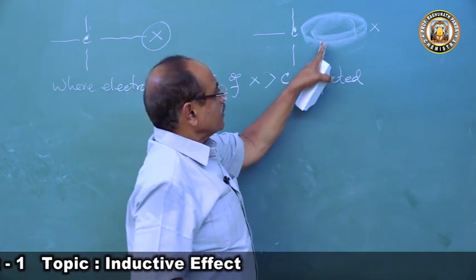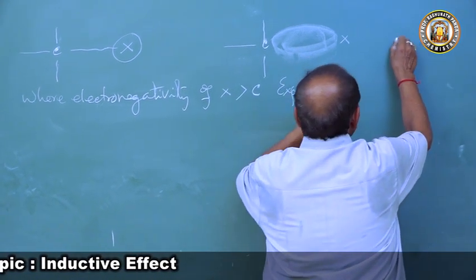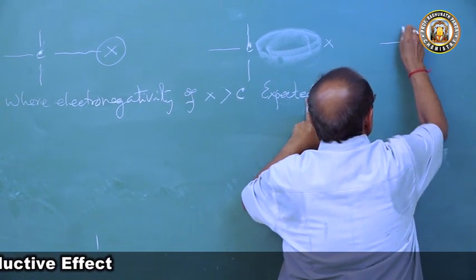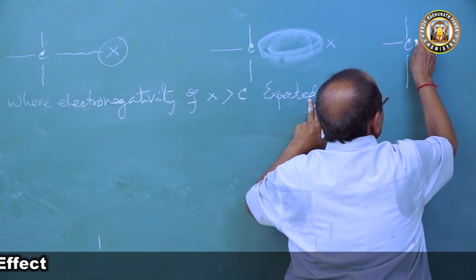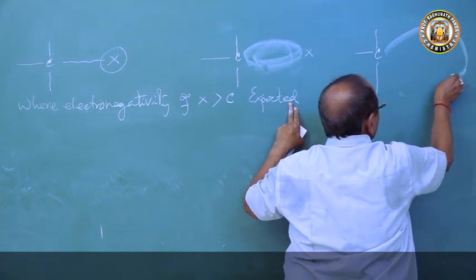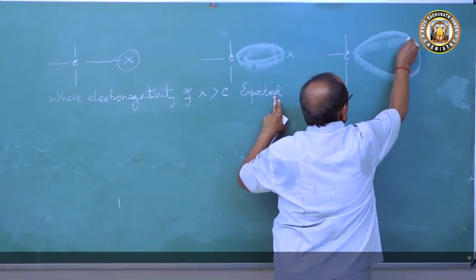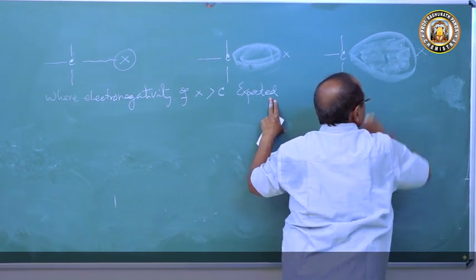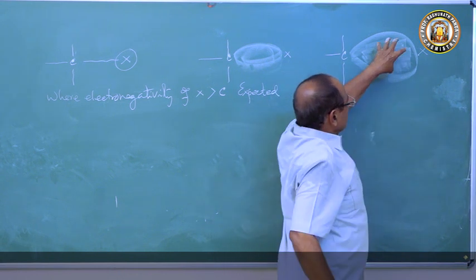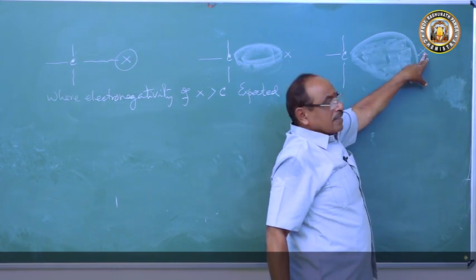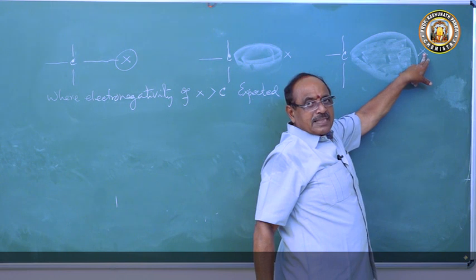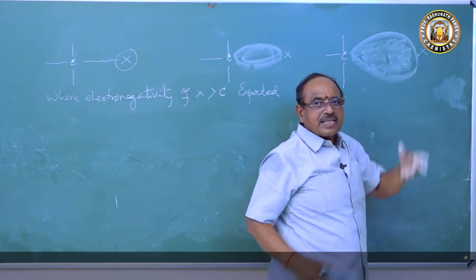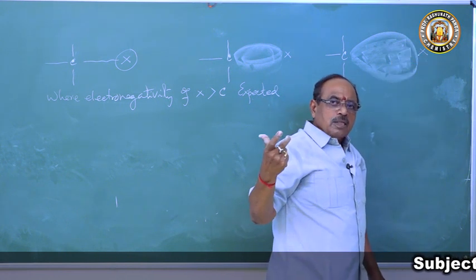So this pair of the electron cloud will be polarized towards X. It will go more towards X. That means the electron density at X increases, because its electronegativity is more.